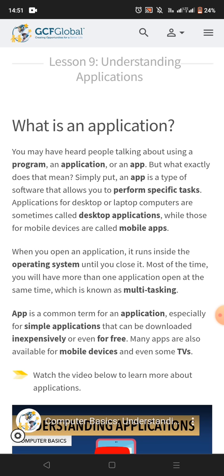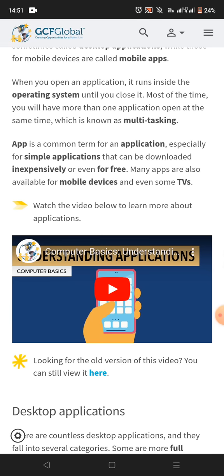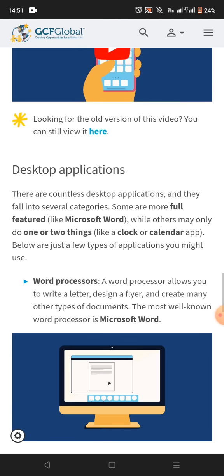Specific applications for desktop or laptop computers are sometimes called desktop applications, while those for mobile devices are called mobile apps. When you open an application, it runs inside the operating system until you close it. Most of the time, you will have more than one application open at the same time, which is known as multitasking. App is a common term for an application, especially for simple applications that can be downloaded inexpensively or even for free. Many apps are also available for mobile devices and even for TVs.